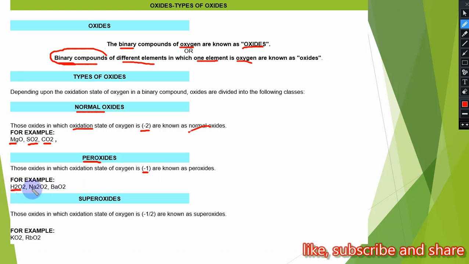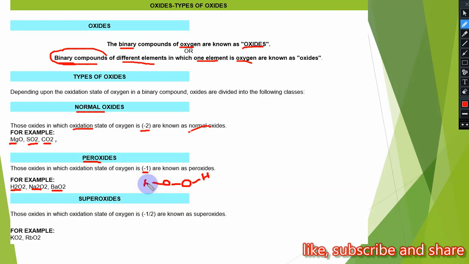Examples are H2O2, Na2O2, BaO2. In all these cases, the oxygen is in -1 oxidation state. Here the oxide ion is present: this is one oxygen, and this is the peroxide ion with the other oxygen. If we see, this is hydrogen peroxide. This is the formula of hydrogen peroxide.